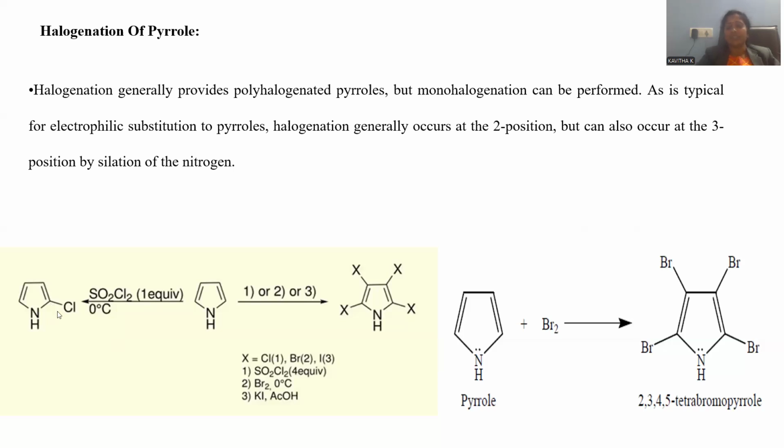If you raise the temperature, again we can proceed for polyhalogenation. Rather, 0 degrees gives rise to monohalogenation only. In another case, if this pyrrole is treated with sulfuryl chloride in excessive ratio, 4 equivalents can be added. Bromination even at 0 degrees centigrade, and potassium iodide dissolved in glacial acetic acid, all are giving rise to polyhalogenation. Whatever positions are available are entirely occupied by the halogens because of higher reactivity.